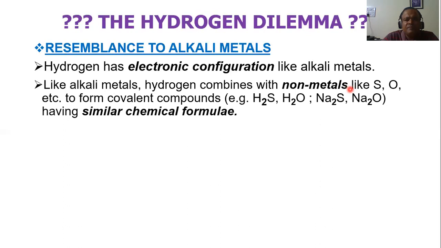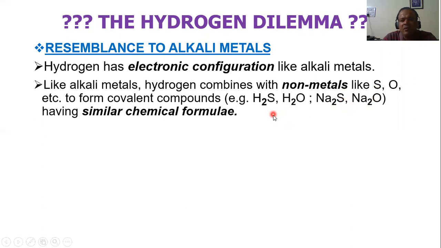Next one. Like alkali metals, hydrogen also combines with non-metals like sulfur, oxygen, etc. to form covalent compounds. For example, with sulfur it forms H2S, with oxygen it is H2O. Similarly, alkali metals like sodium, when they combine with sulfur, you get Na2S, and with oxygen, Na2O.